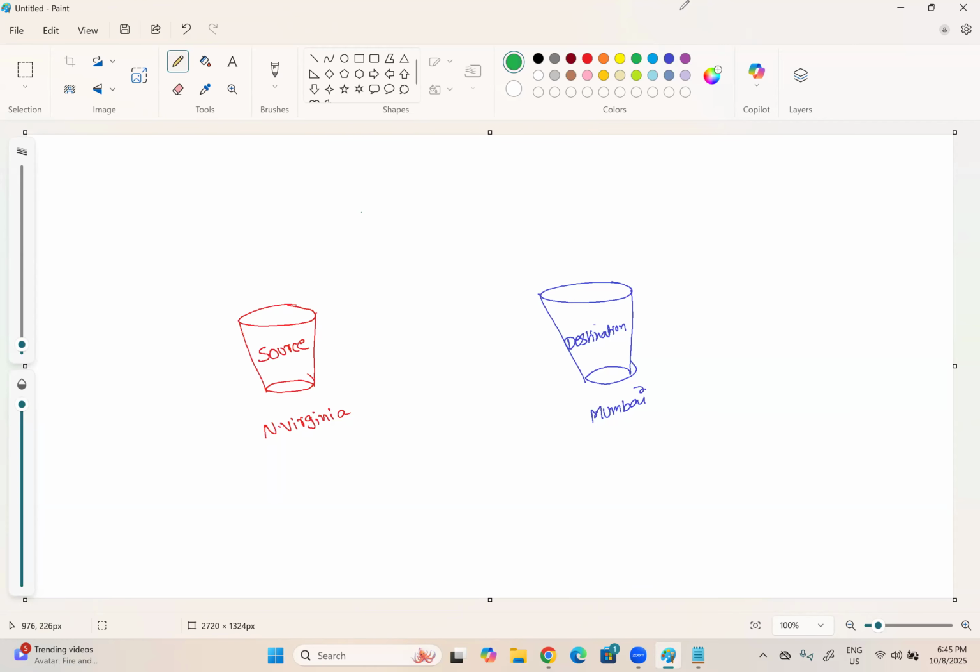And here we have a replication rule which will read the data from the source bucket and write the data into the destination bucket.